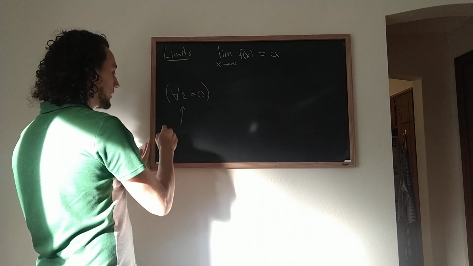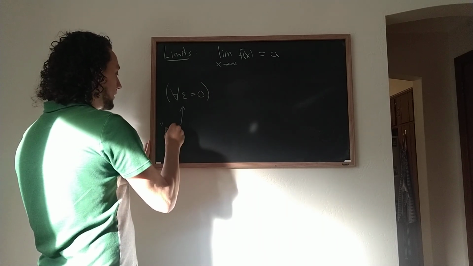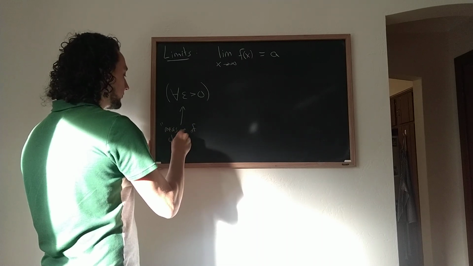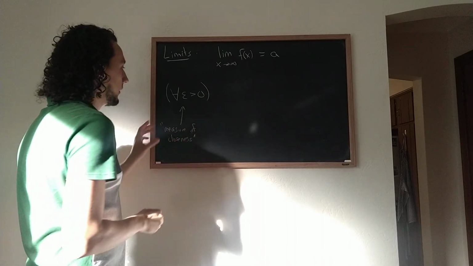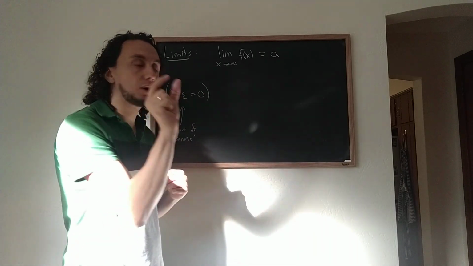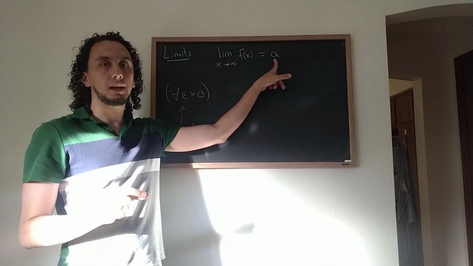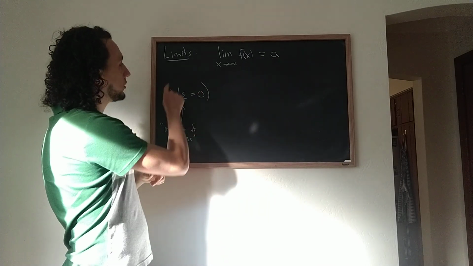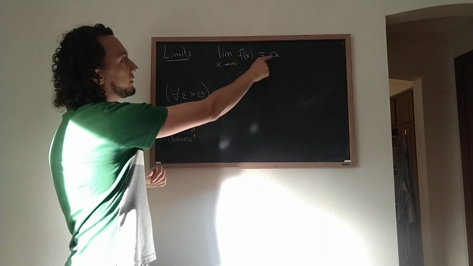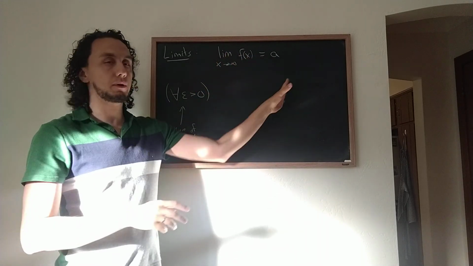And you should think of epsilon here as kind of like a measure of closeness. Right? Epsilon is some number, some very small positive number that tells you how close do you really want f of x to be to a. And I'm saying no matter how close you want it to be, that's the universal quantifier, no matter how close I want f of x to be to a. Now the f of x and a part are going to come later.